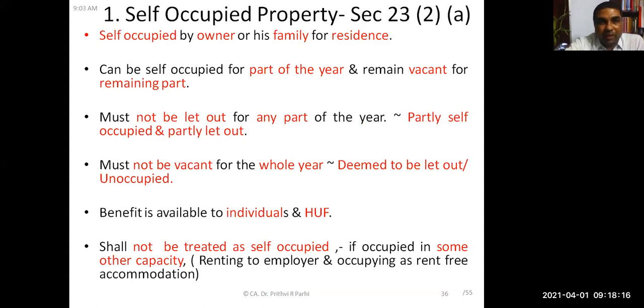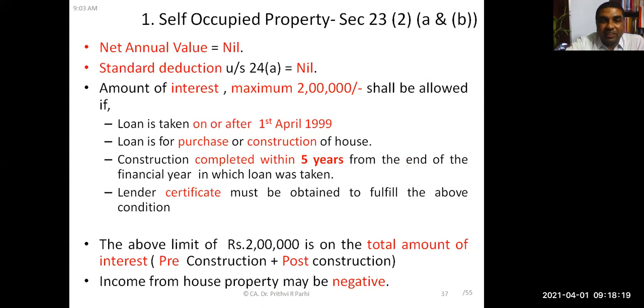When we discussed the self-occupied house property, I had told you interest is 2 lakh rupees. Interest maximum amount, how much? 2 lakh rupees shall be allowed, but these are the conditions. Loan taken on or after 1st April 1999. It should be for purchase or construction, not for repair. Completed within 5 years from the end of the financial year, and the lender certificate must be obtained. Then only one can claim interest up to 2 lakh rupees. Now, is it clear when it is 2 lakh rupees?